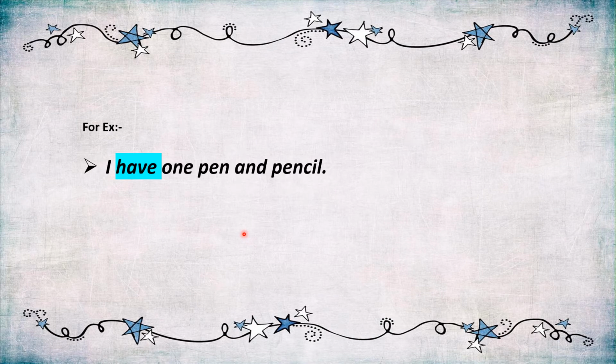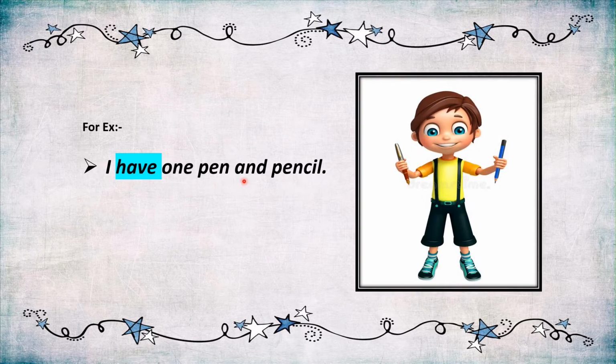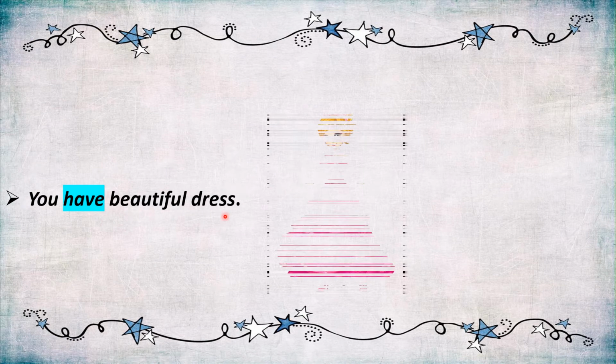Children, let's see some more examples. I have one pen and pencil. So children, here we have used have with I, and it is a plural pronoun. So with a plural pronoun, we use have. You have a beautiful dress.